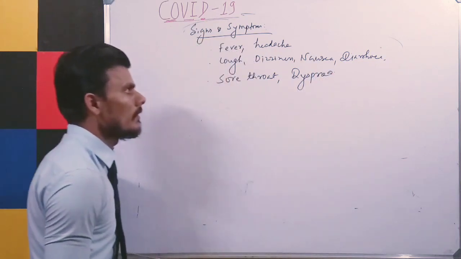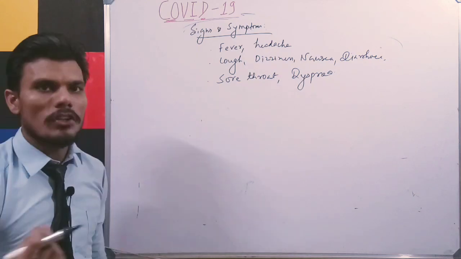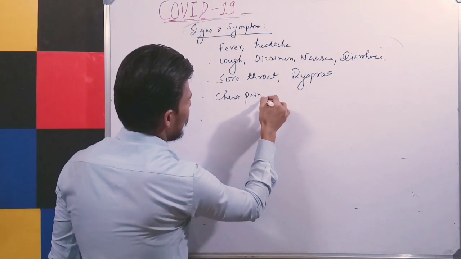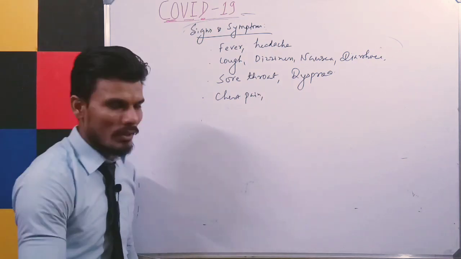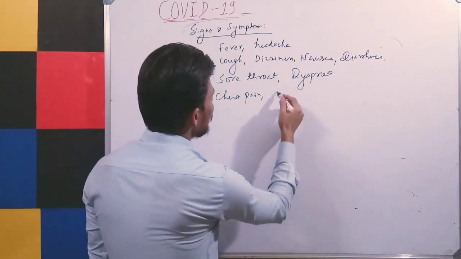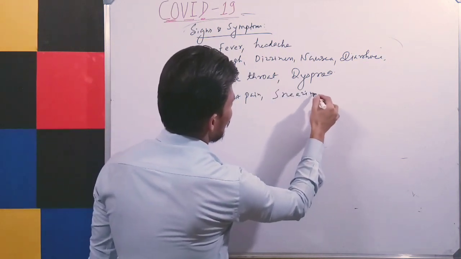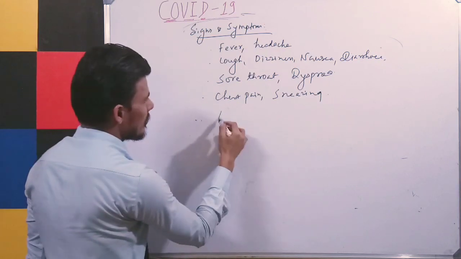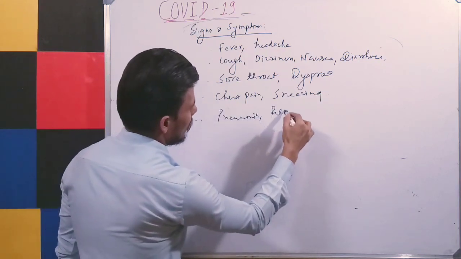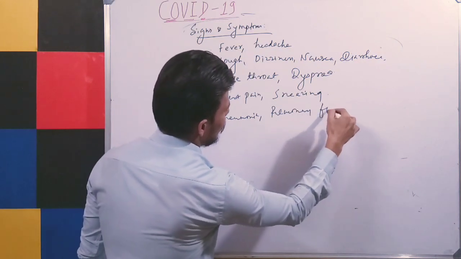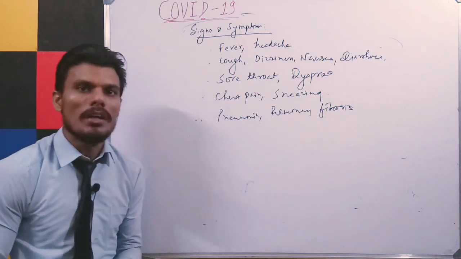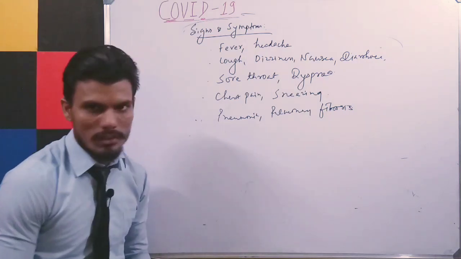What is dyspnea? It is a shortness of breath. The patient may have chest pain. And as you had seen, there may be an increase in BP, or you can say increase heart rate, sneezing, right? And as I have discussed, there may be pneumonia, pulmonary fibrosis, right? And at last it may lead to the multiple organ damage or the multiple organ failure.